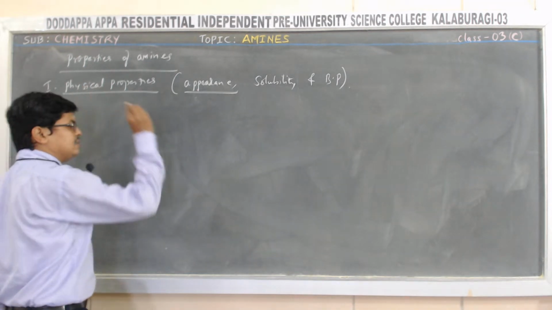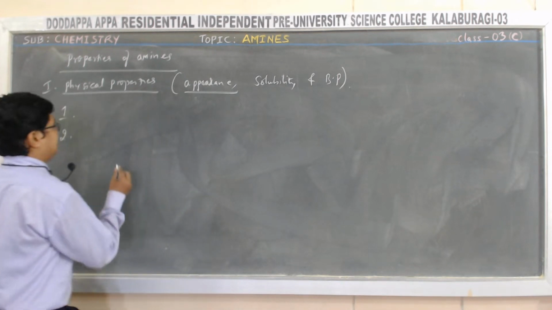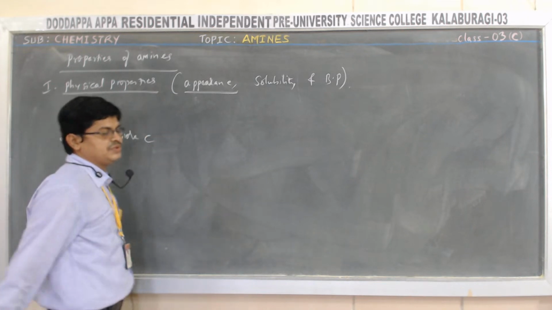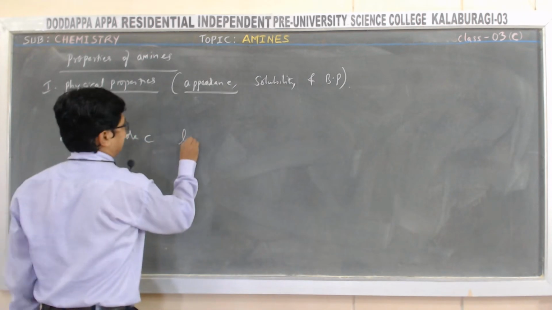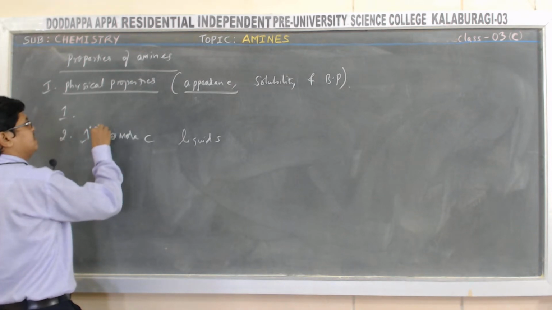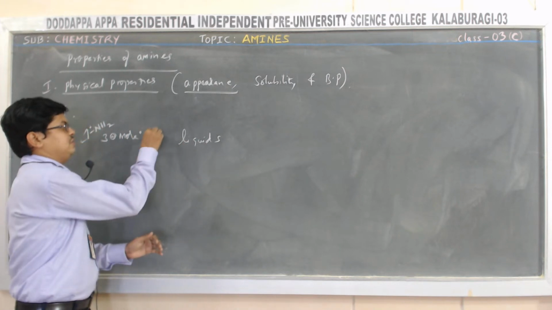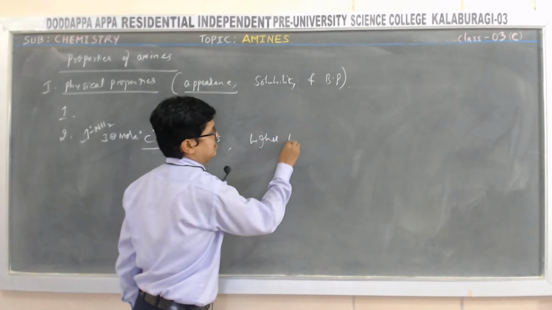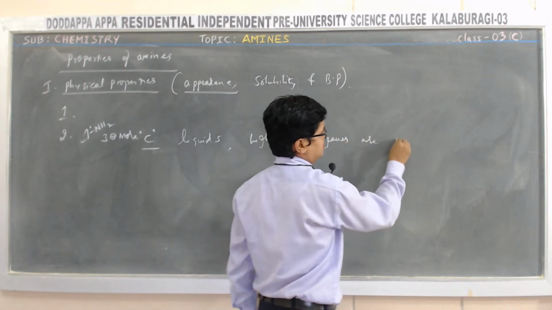Okay. Second point, the primary amines. Among the primary amines, if they contain 3 or more carbon atoms, they are liquids. Whereas the higher homologues are solids.